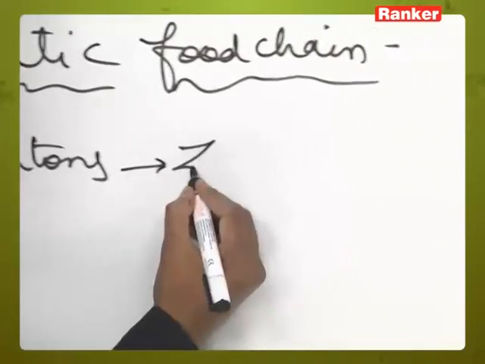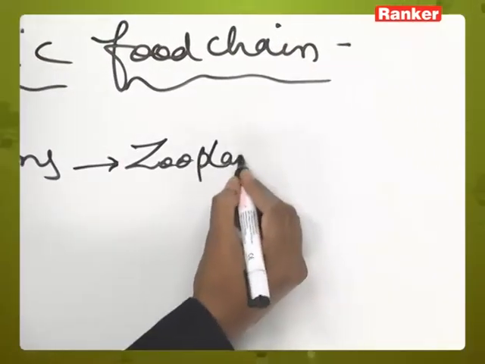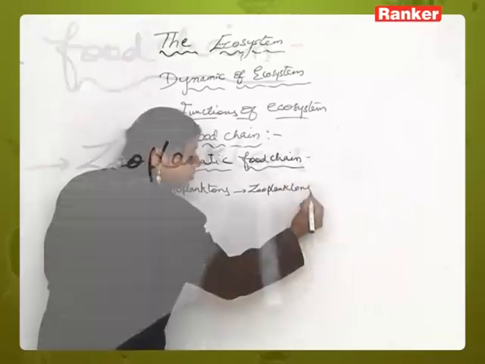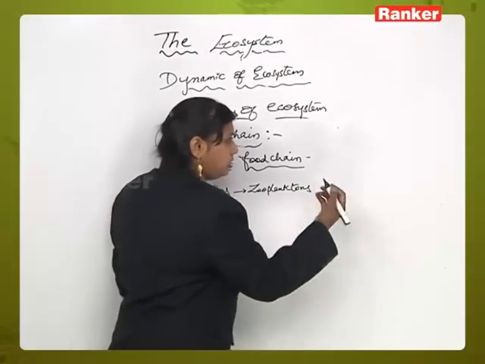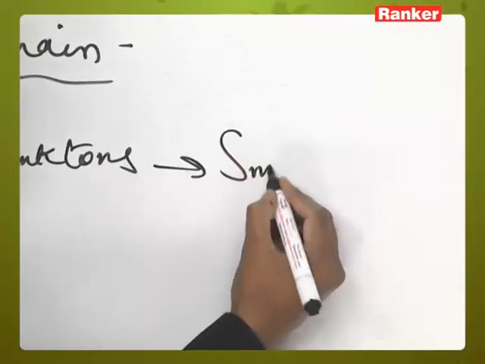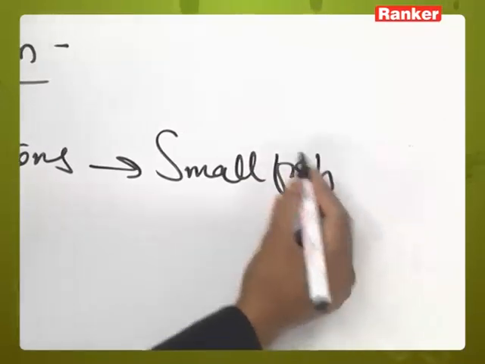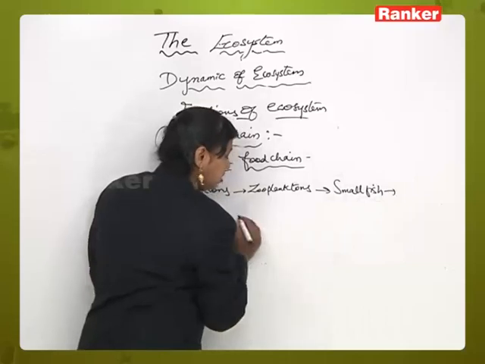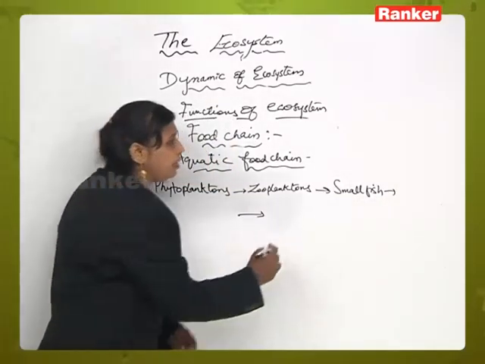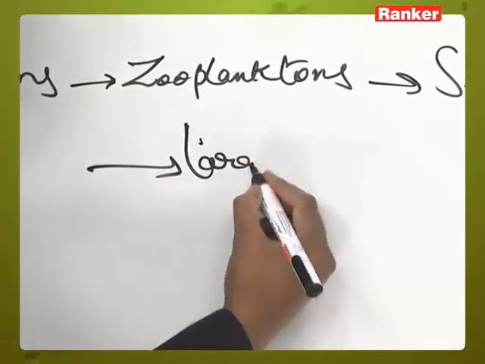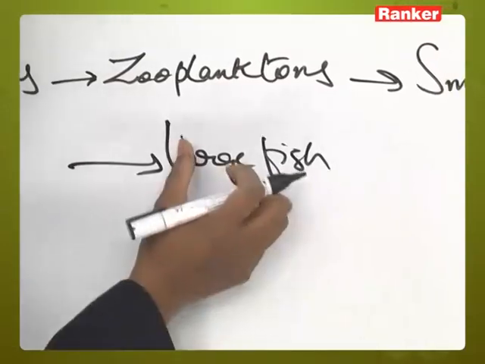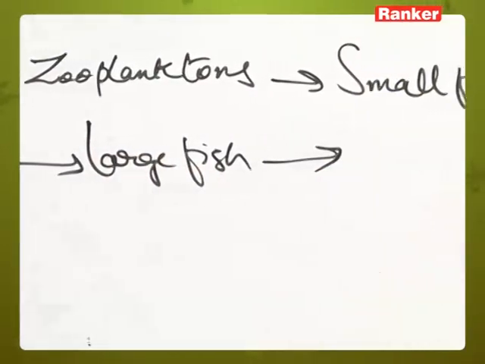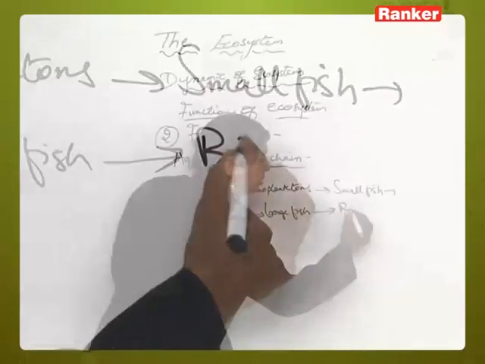These are eaten by zooplanktons, right? And again these are eaten by small fish, right? Now these small fishes will be eaten by large fishes, and these large fishes will ultimately be eaten by birds.